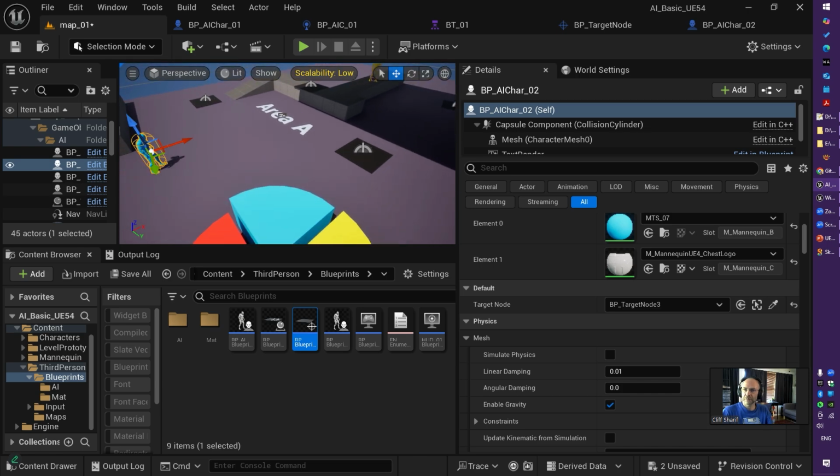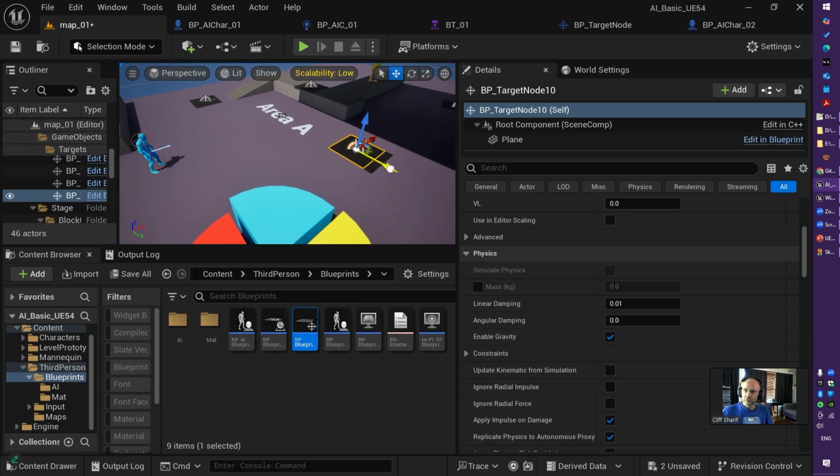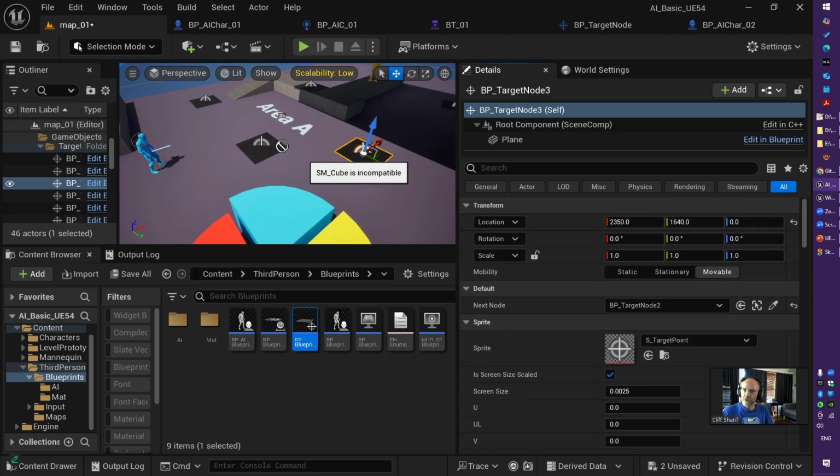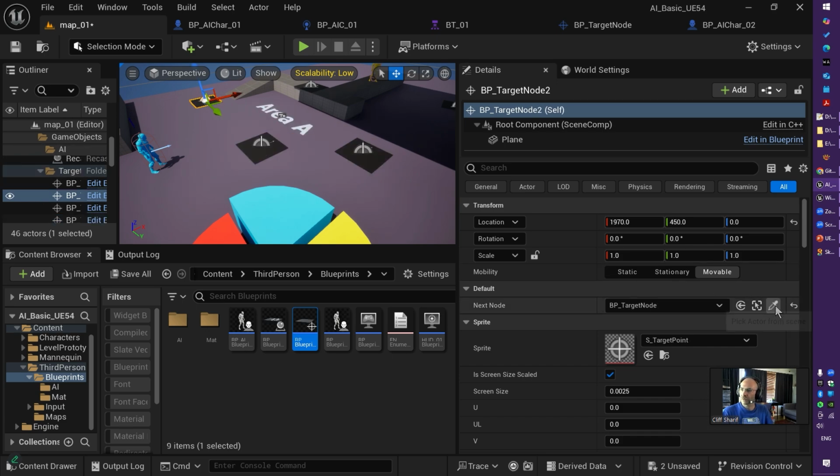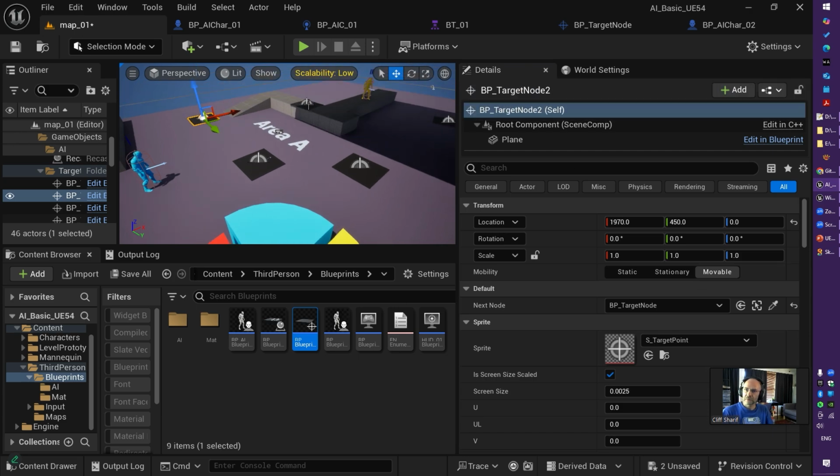So I can grab this, duplicate it, move it here. From here, please check this one. From here, check this guy. From here, check this one, and from here check this one.